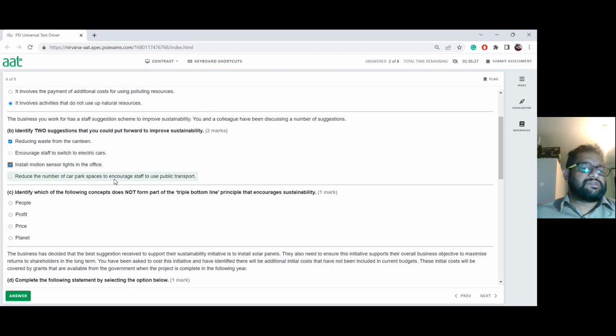Reducing the number of car park spaces to encourage staff to use public transport is also similar, because staff should have some sort of feasibility in how they come to work. If we change that so staff have to use public transport, you wouldn't know how far they live from the business. There is no way you can tell them, this is what you need to do.